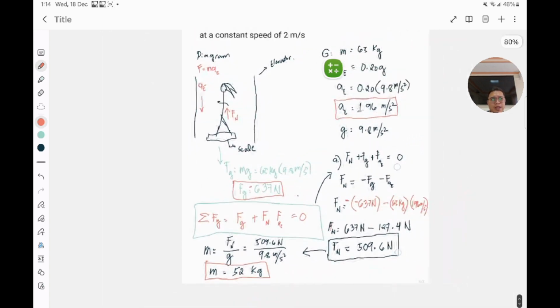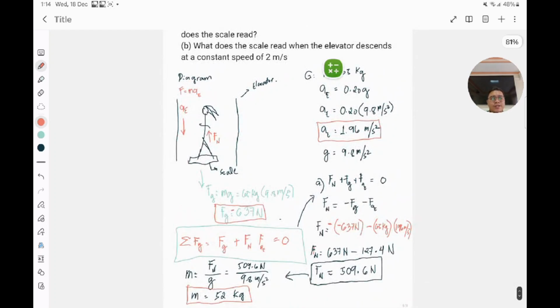Technically speaking, class, if you are descending downward with an acceleration that is of course constant, then you will feel that your weight is actually getting lesser and lesser. It's because of the acceleration of the elevator. So from 65 kilograms you will feel like you are 52 kilograms as you descend downward. That is if the acceleration is constant.